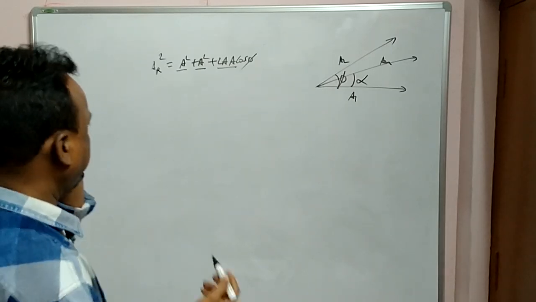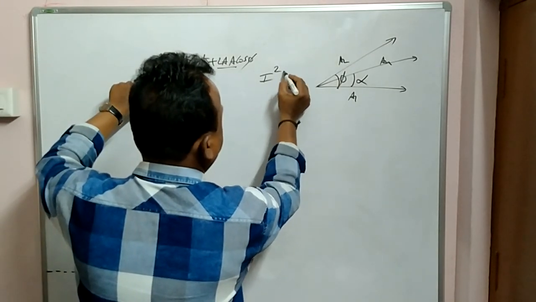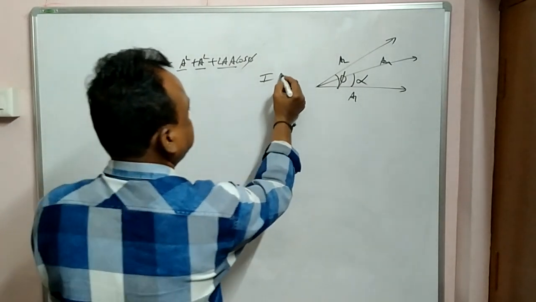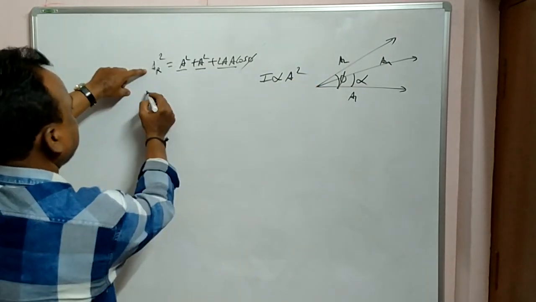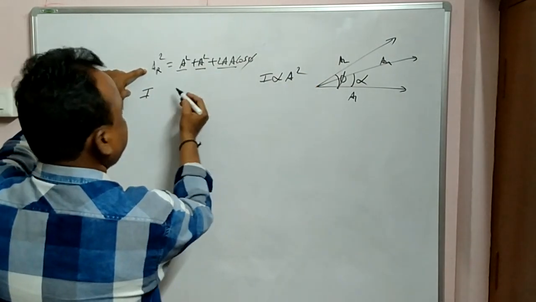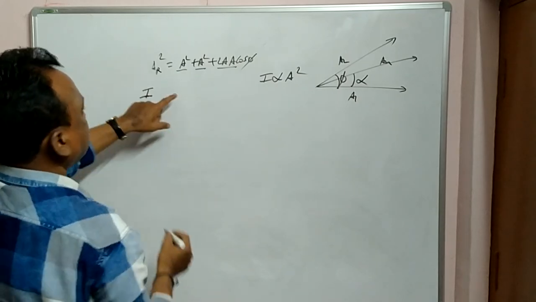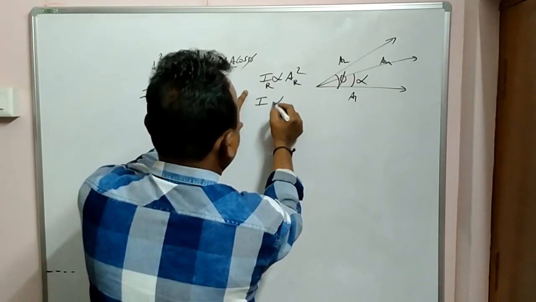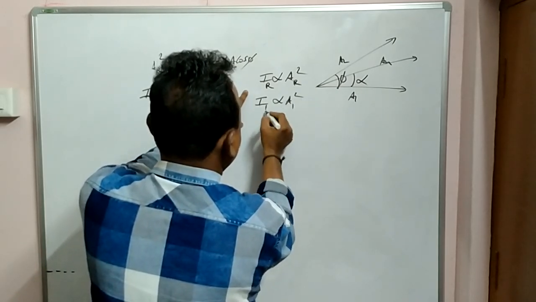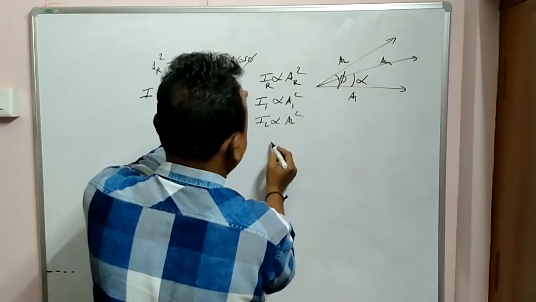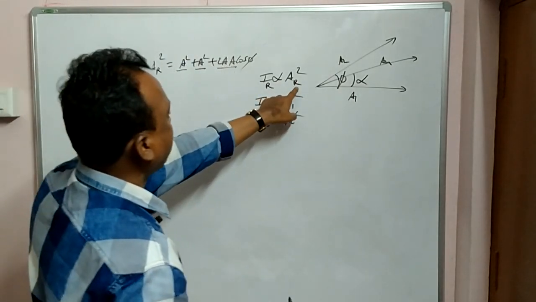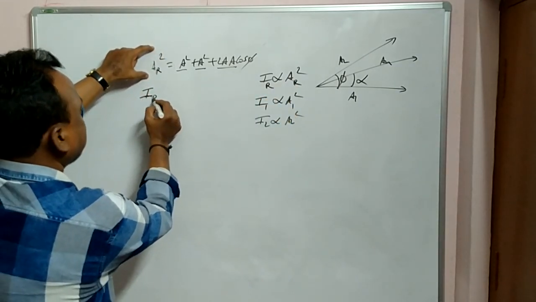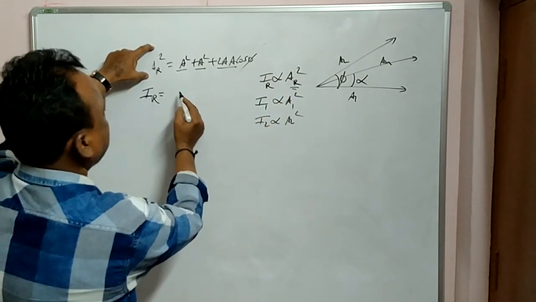I told you the intensity formula: the intensity of the wave is proportional to the amplitude square. Suppose I1 is proportional to A1 square, and likewise I2 is proportional to A2 square. So if you apply it here, A is the root of I. Okay? A square, so it works out. This gives IR, the resultant intensity.